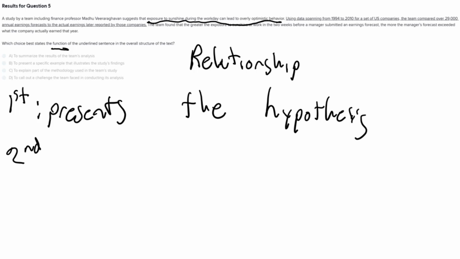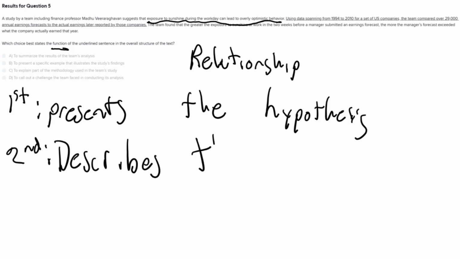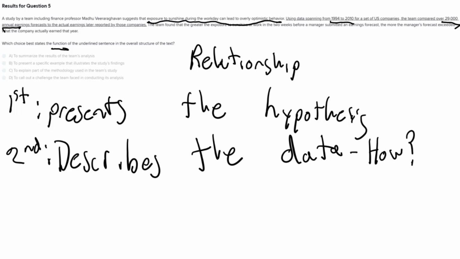Then the second sentence essentially describes the data. We can see it uses specific data like 1994 to 2010, and the team compared over 29,000 annual earnings forecasts. So it's describing the data, and how the data was used.